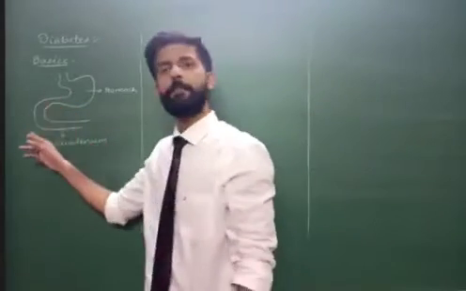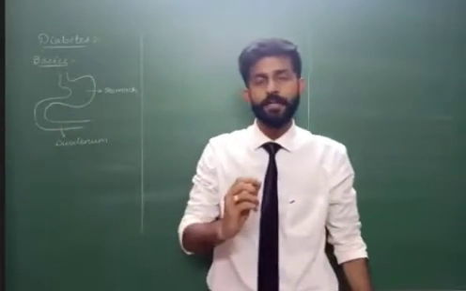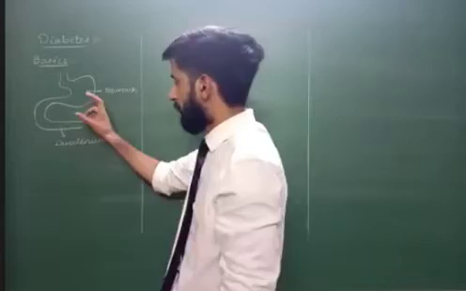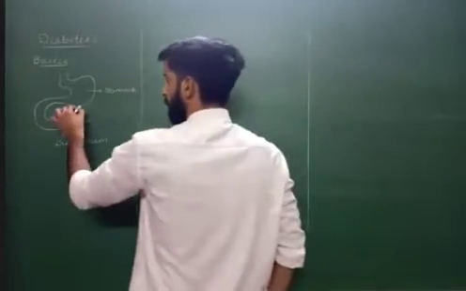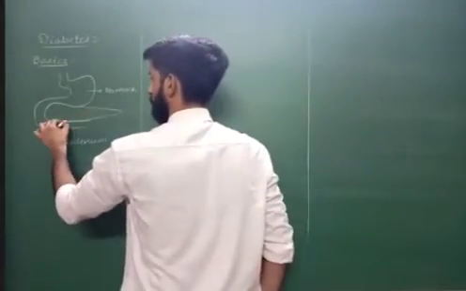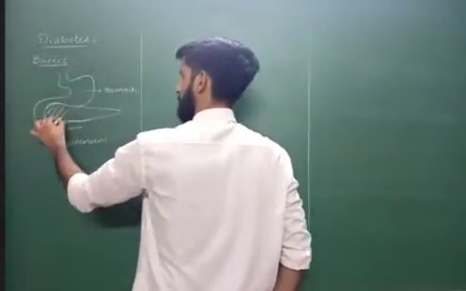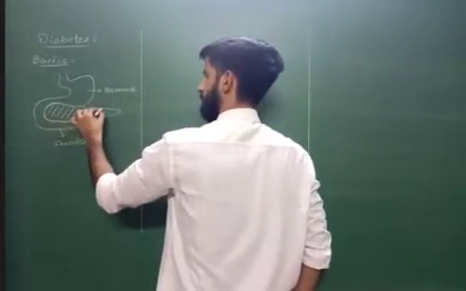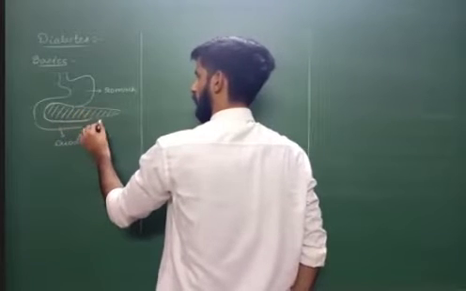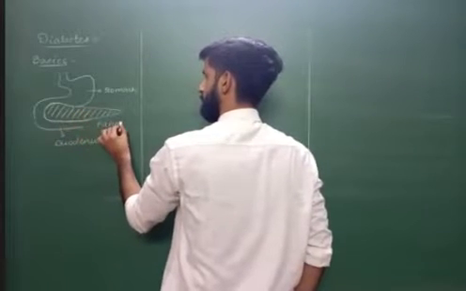This C-shaped part of small intestine is called as duodenum. In between these two organs, we have this fantastic abdominal organ called as pancreas.